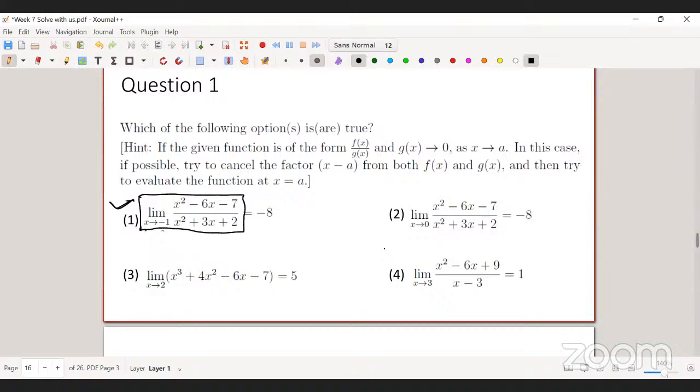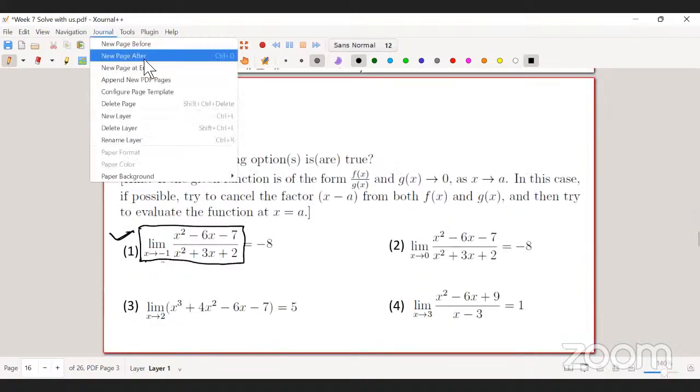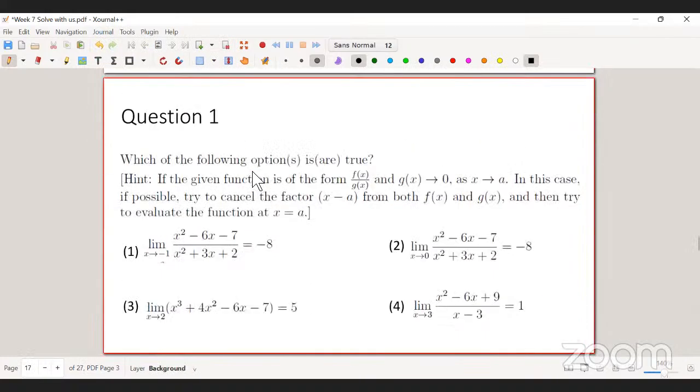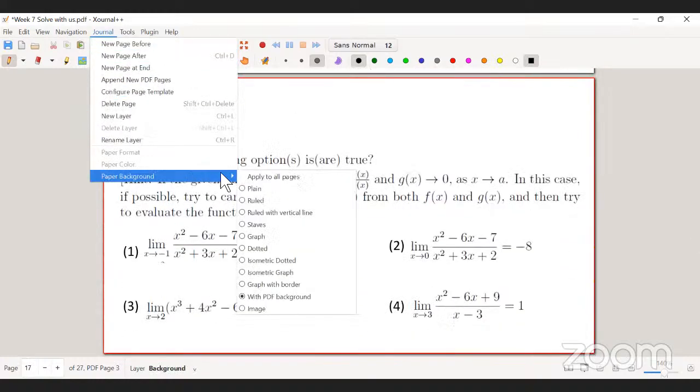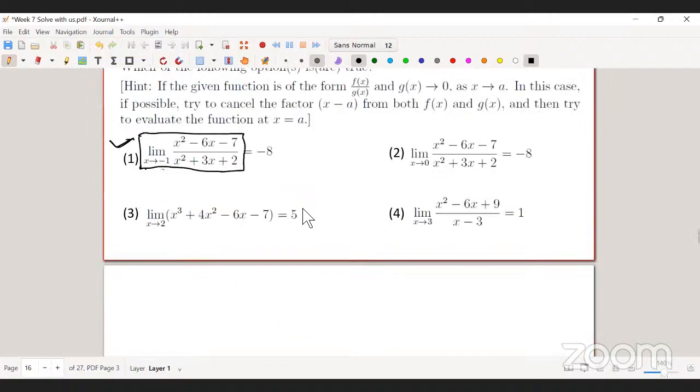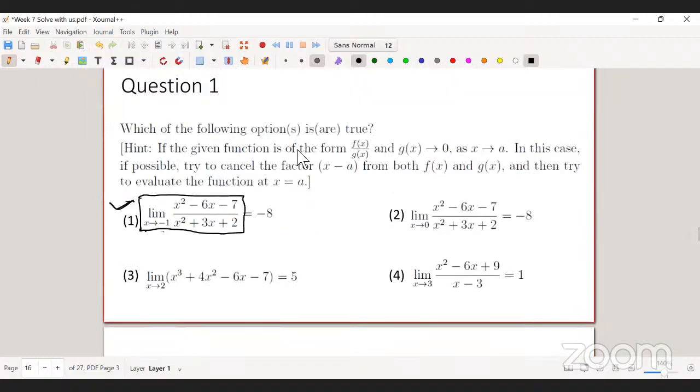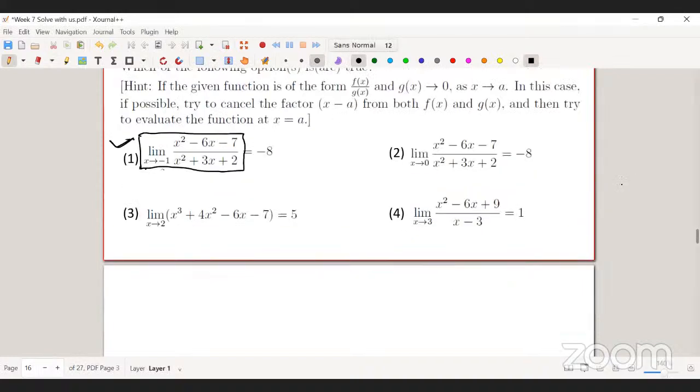By factorizing. First we can check the limits of the numerator and denominator separately, then take an by bn. Yes, correct. So the first thing is you should check whether the denominator vanishes at that point.